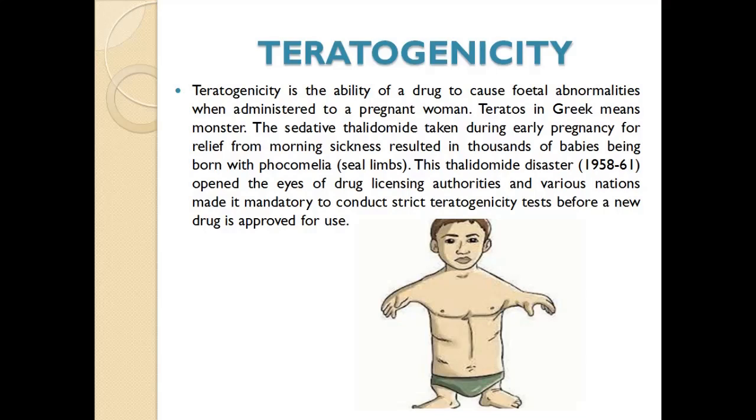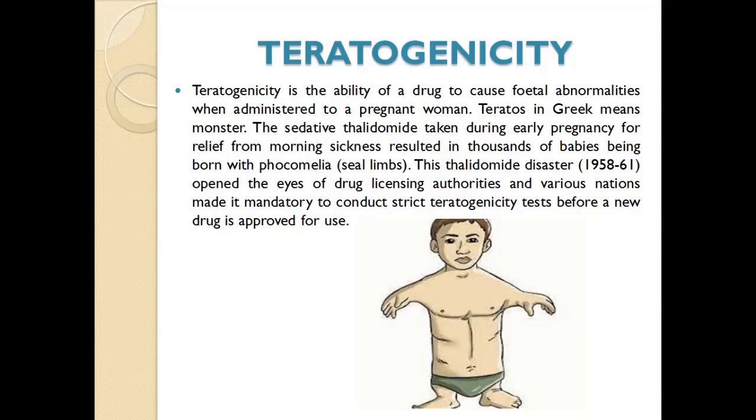The sedative thalidomide, taken during early pregnancy for relief from morning sickness, resulted in thousands of babies being born with phocomelia, that is seal limbs. This thalidomide disaster during 1958 to 61 opened the eyes of drug licensing authorities, and various nations made it mandatory to conduct strict teratogenicity tests before a new drug is approved for use.